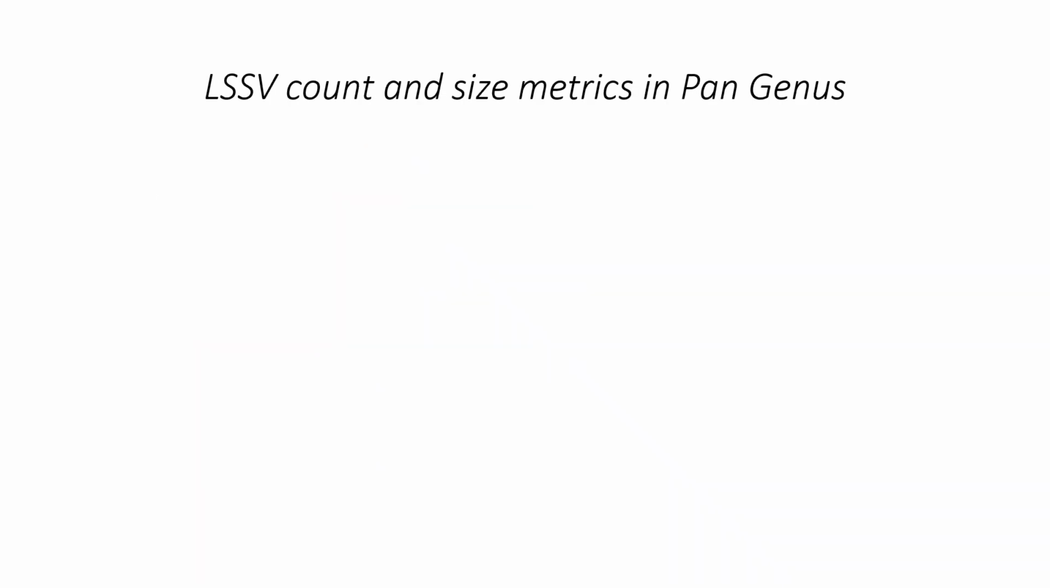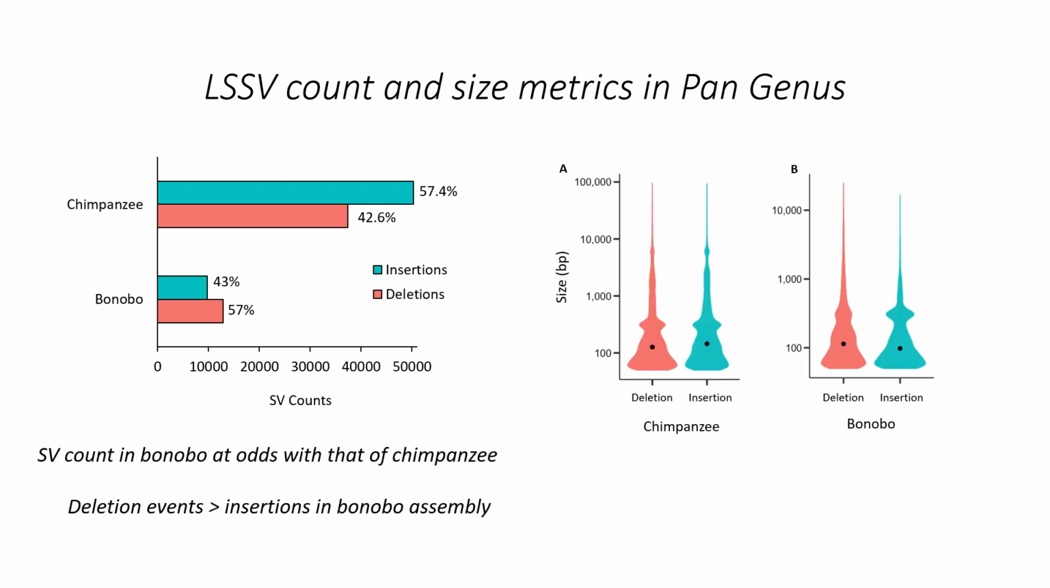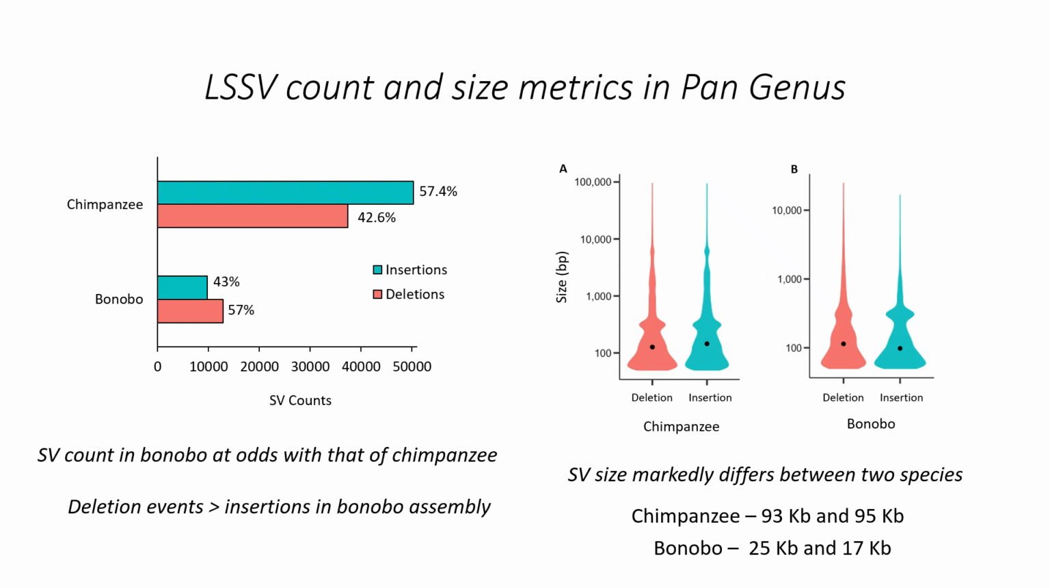Here are some insights regarding the LSSV count and size metrics in pangenus. Chimpanzees experienced more insertion events than deletions, while bonobos experienced more deletions than insertions. While looking at the size distribution of deletions and insertions, we saw that both variant classes differed remarkably between these two species. For example, the maximum deletion was 93 kb and insertion was 95 kb in chimpanzee, while it was only a 25 kb deletion and 17 kb insertion in bonobos.